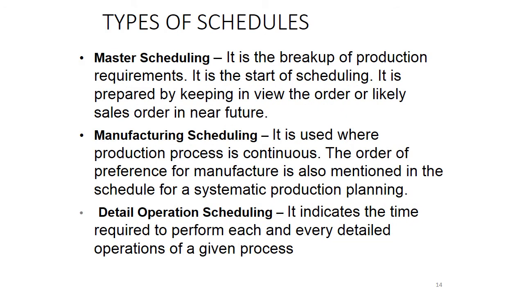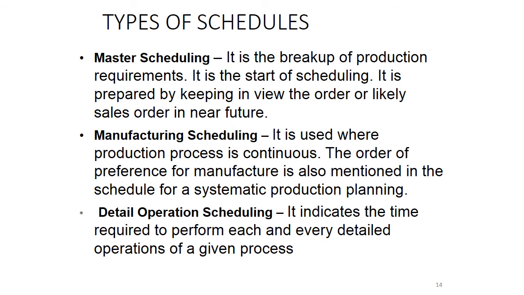Now the types of schedules. First is the master scheduling. As I already told you, it is the sub-master plan in which we have decided the planning process and the manufacturing output. That means it is the breakup of the production requirement. It is the start of scheduling. It is prepared by keeping in view the orders or likely sales orders in the near future. Now next is the manufacturing.